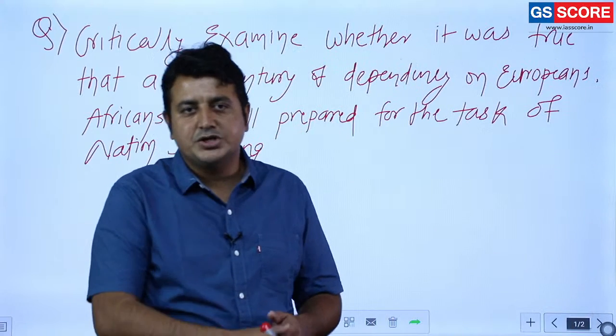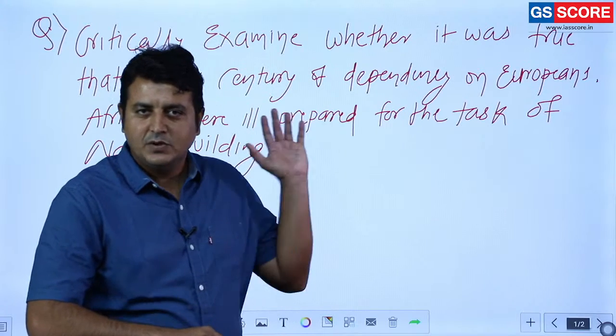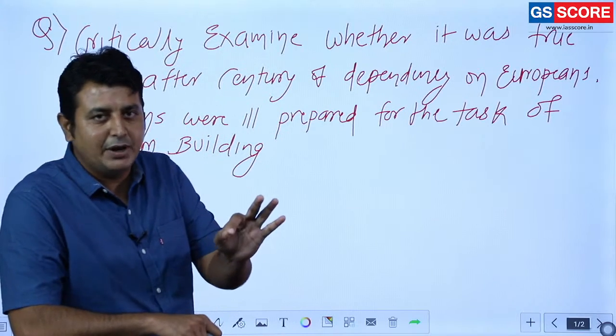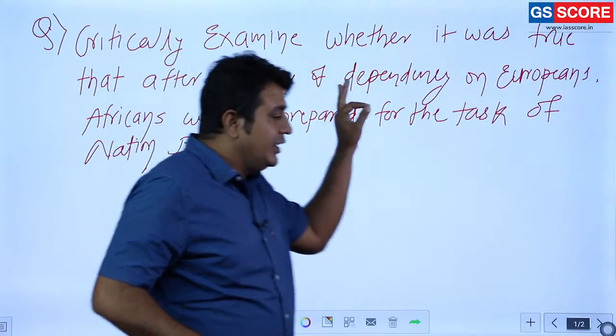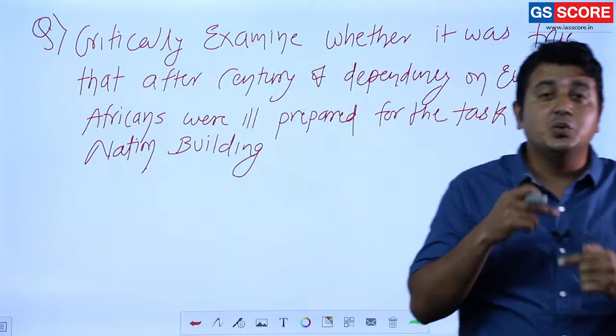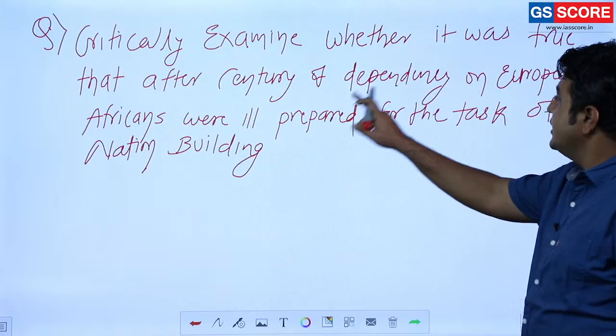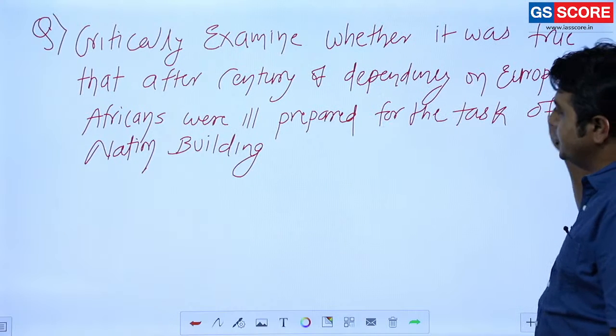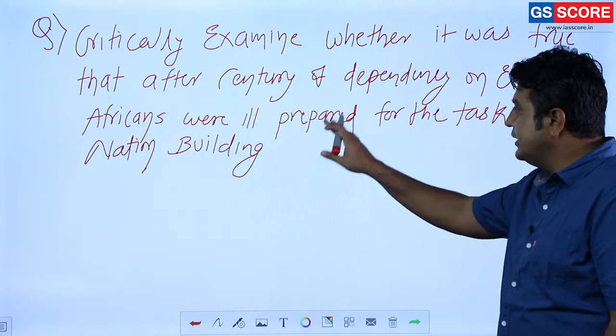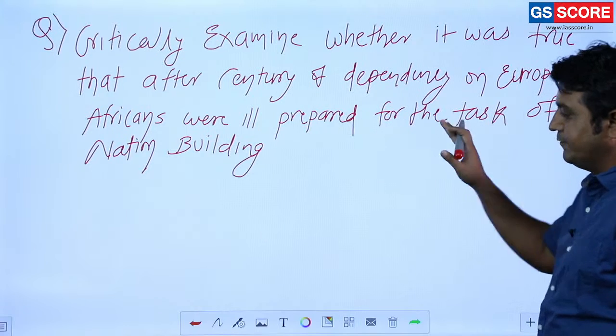Again, reread the question. Very simple. Critically examine whether it was true that after a century of dependency on Europeans, Africans were ill prepared for the task of nation building.